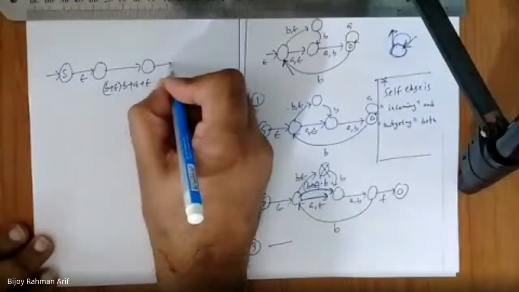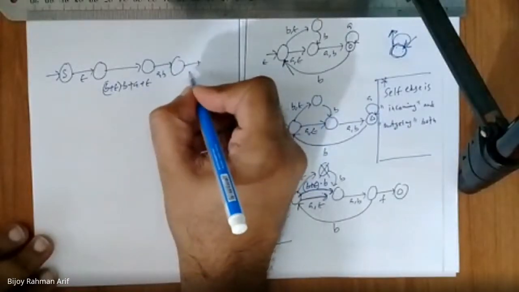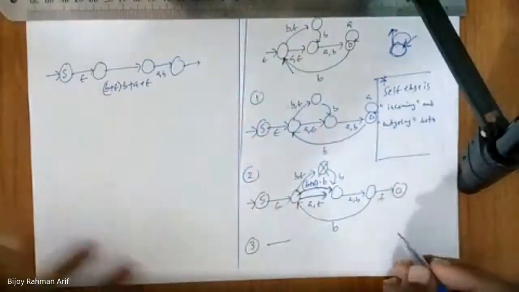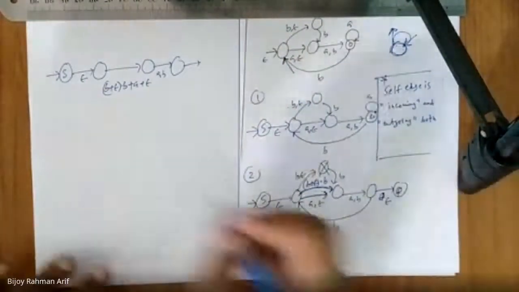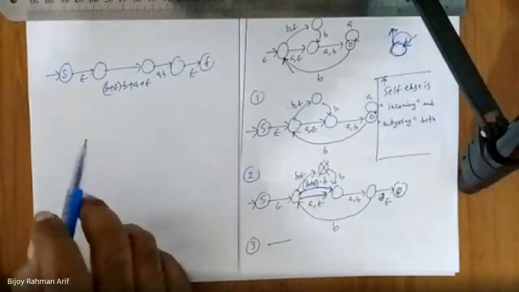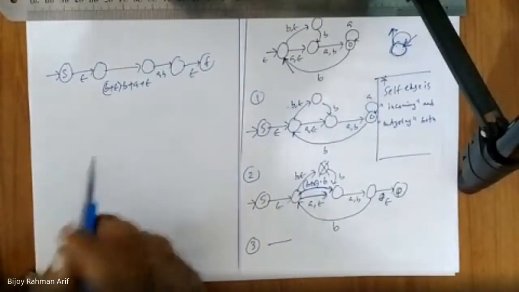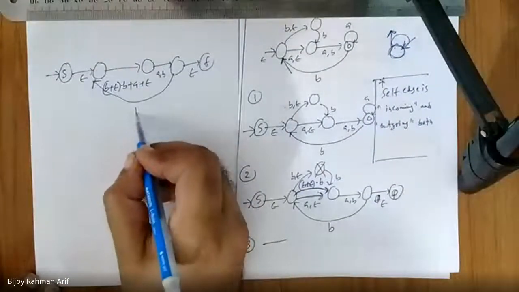Fantastic. So the problem became very easy. A comma B, and finally this is the final step, this is epsilon. Then we have a self loop, a self loop from here to here. And what is that? B.